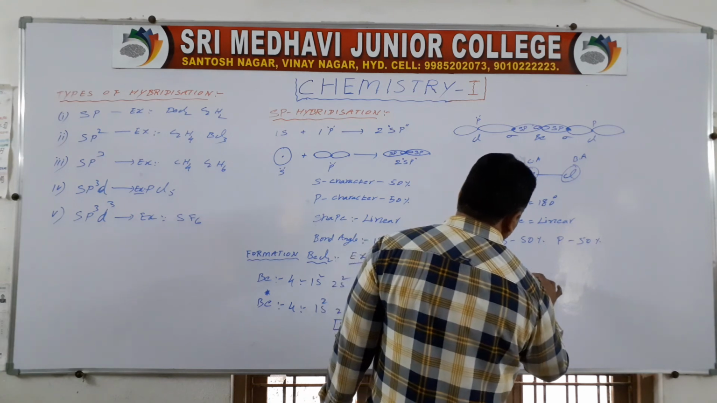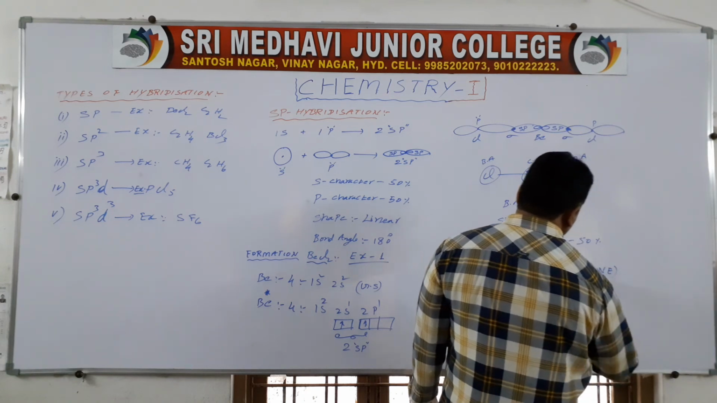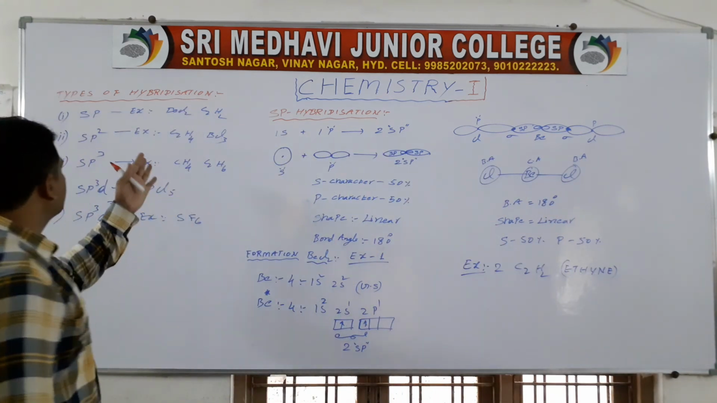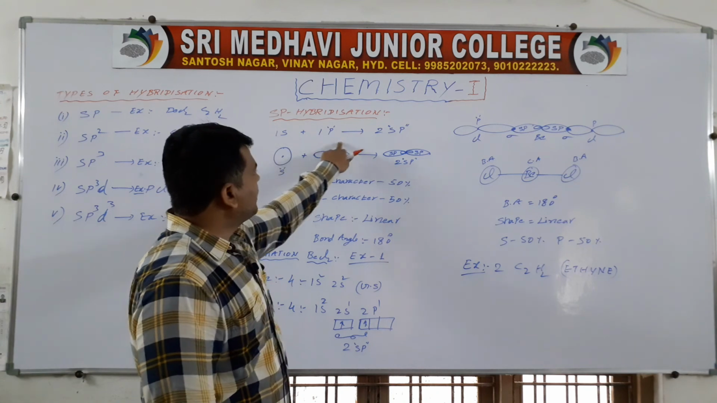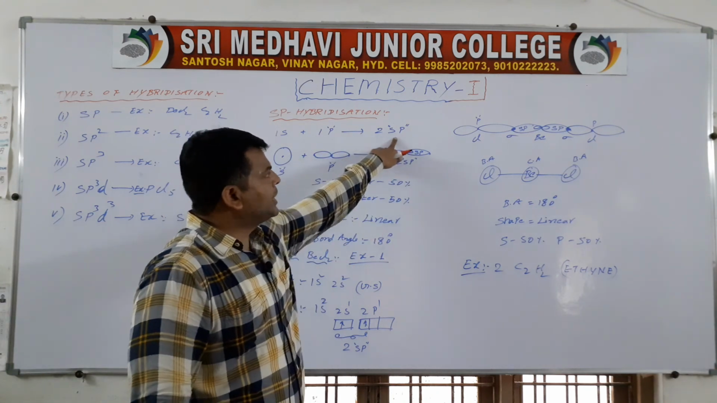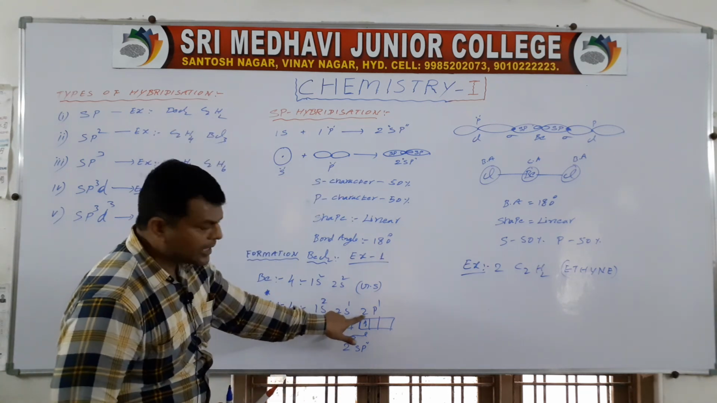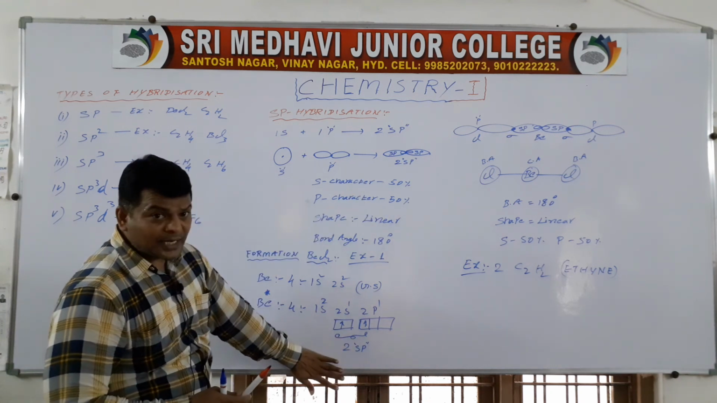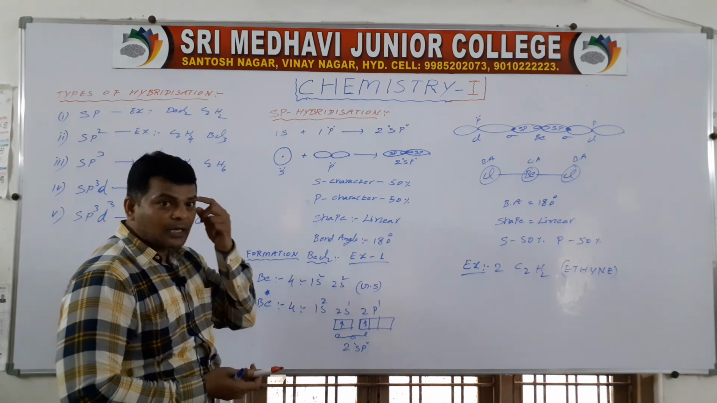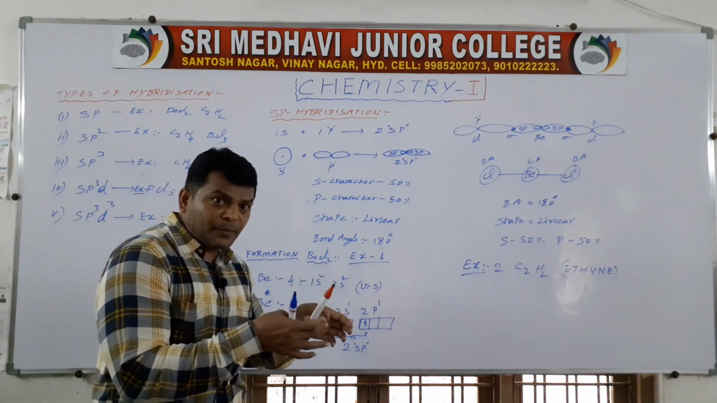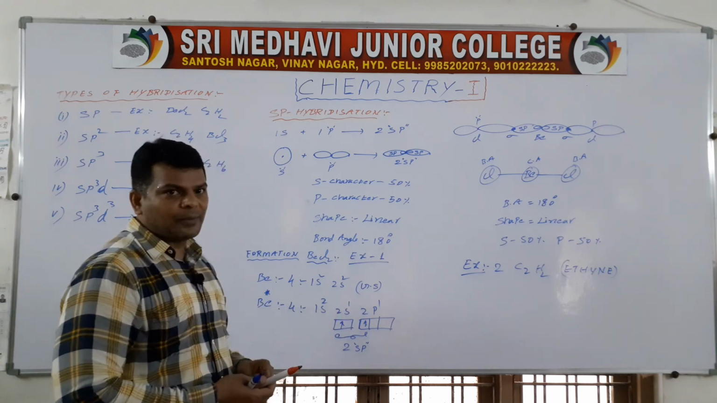Example 2 is C2H2, which is ethyne. In sp hybridization, one s orbital and one p orbital intermix with each other, and two sp hybrid orbitals are formed. 2s can mix up with 2p but not 3p, because orbitals having similar energy can mix up with each other. The number of orbitals combining equals the number of hybrid orbitals formed: one s and one p give two sp hybrid orbitals.